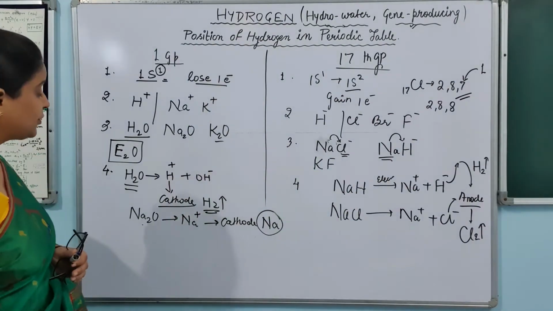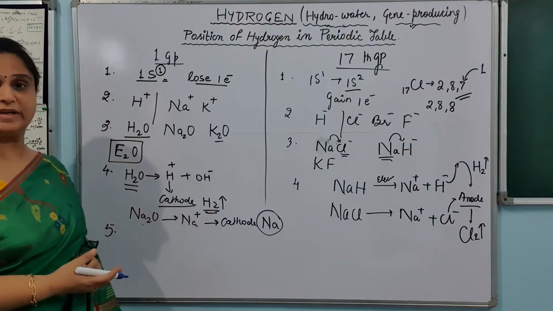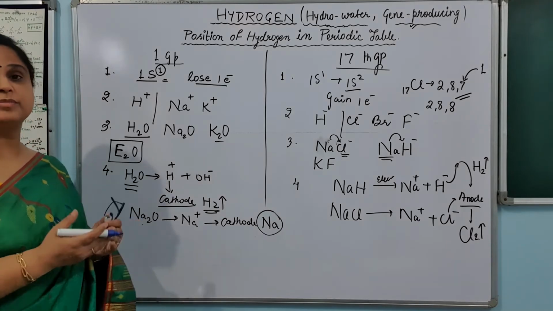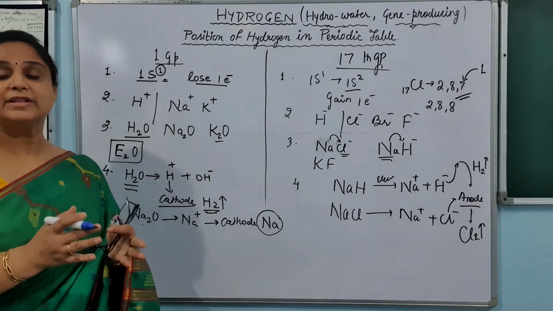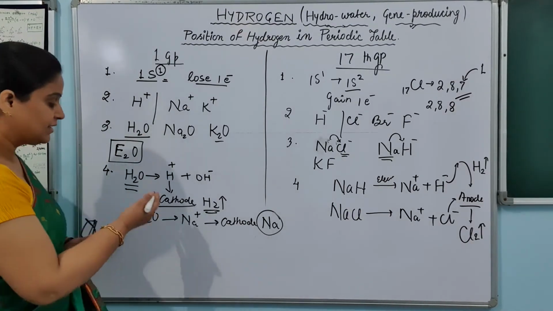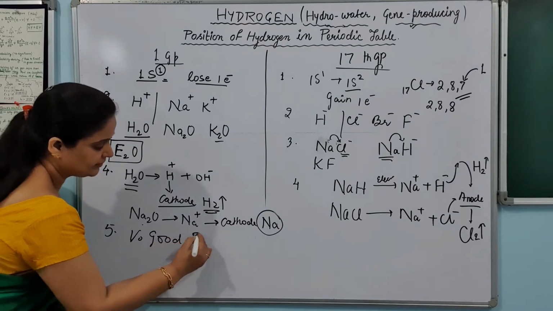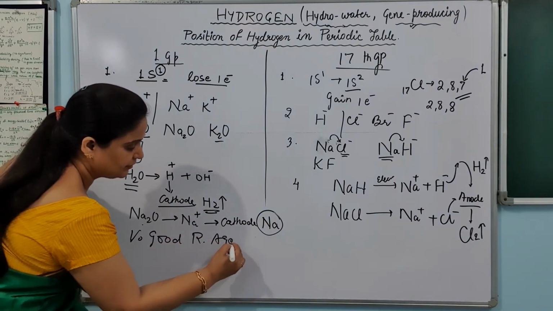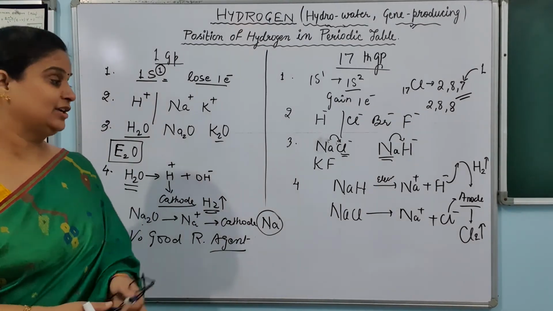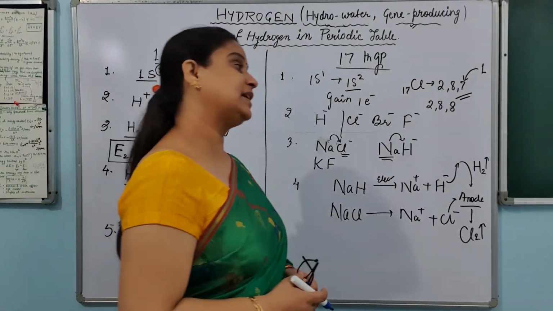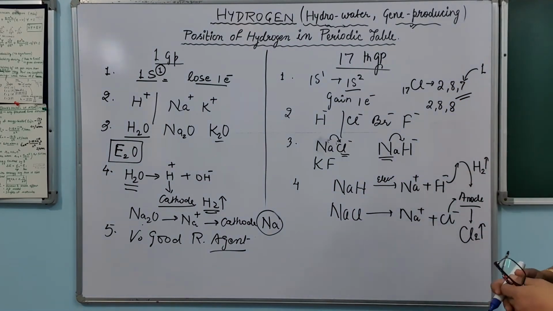Now let's see one more property. The fifth property is that just like first group elements, sodium, potassium, rubidium, cesium, these all are very good reducing agents. We all know that they are very good metals. This hydrogen is a very good reducing agent. We know that addition of hydrogen is called reduction. So this is a very good reducing agent, and this property is resembling the first group also.